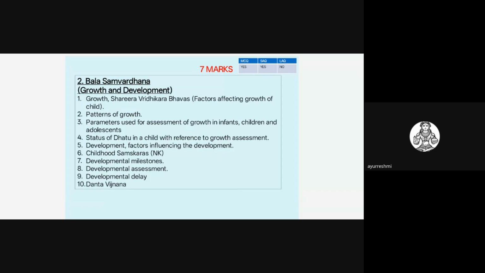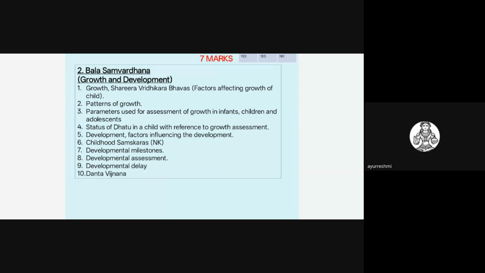There are three topics covered under this Bala Samvardhana. In this topic, three topics are dealt with. One is growth and development related, the second one is childhood samskara, and the third one is Danta Vijnana. These topics are dealt with under this Bala Samvardhana syllabus topic. If you see the syllabus, childhood samskara is classified under the nice to know syllabus point.